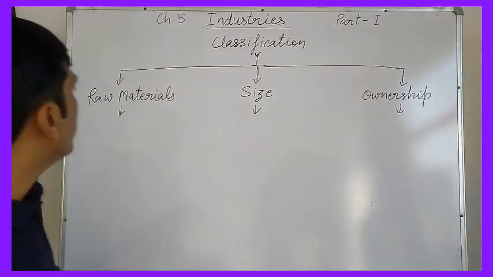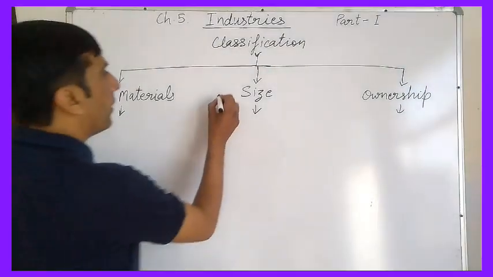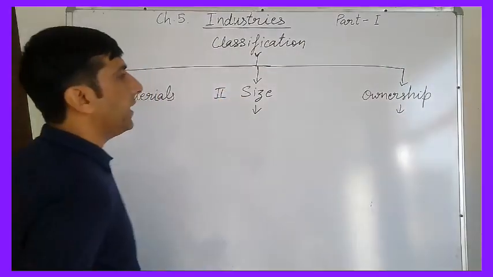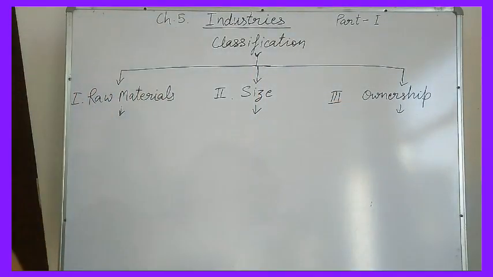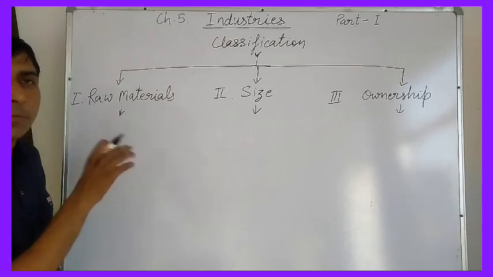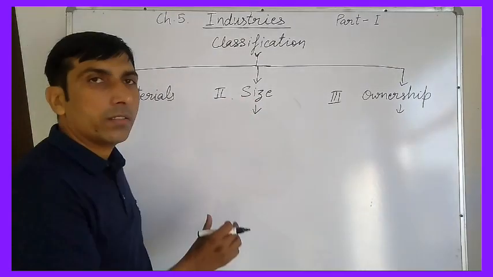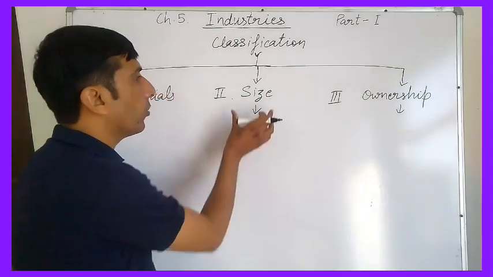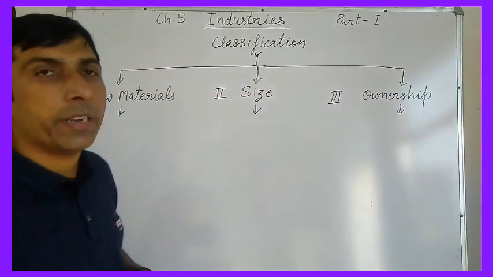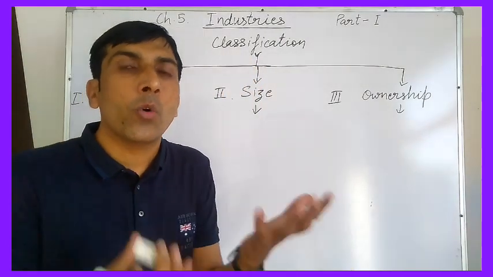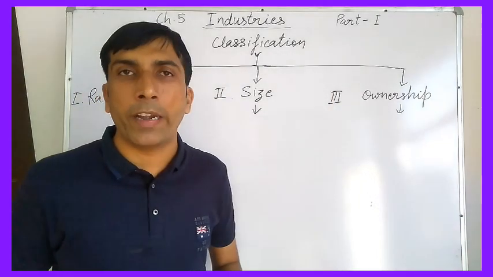Number one, on the basis of raw materials. Number two, on the basis of size. Number three, on the basis of ownership. It means that on the basis of what raw materials are used, we can divide the industries. On the basis of size, small size, large size, like this, we can divide industries. And on the basis of ownership, meaning who is the owner of the industry, we also divide the industries.